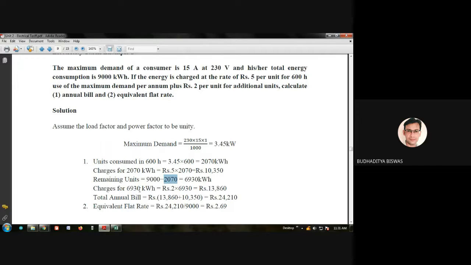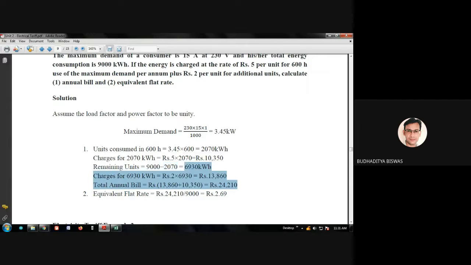Charge is 6930 into 2, which is given in the question. It's equal to 13,860. So annual bill is 13,860 plus this 10,350, which is equal to 24,210. That is how the annual bill is prepared.